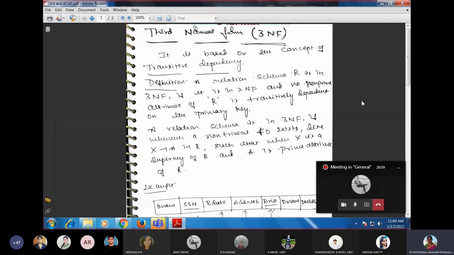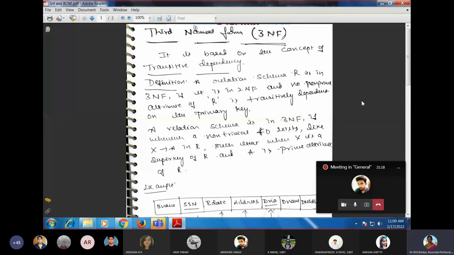Every attribute should take a single value. Yes, every attribute should have a single value. If the attribute contains multiple values, what do we say actually? If it contains multi-valued attributes, then we say that the table is not in first normal form. It violates the first normal form.